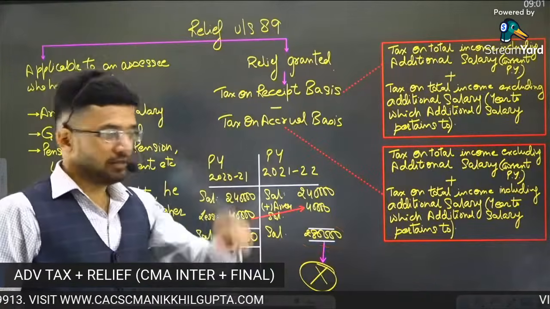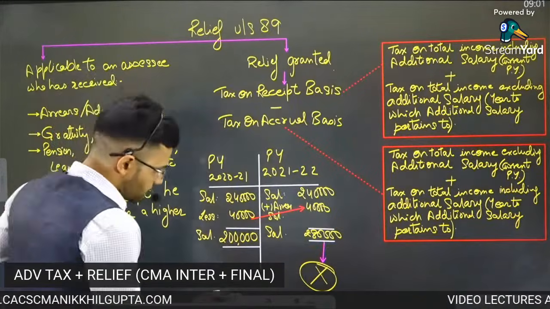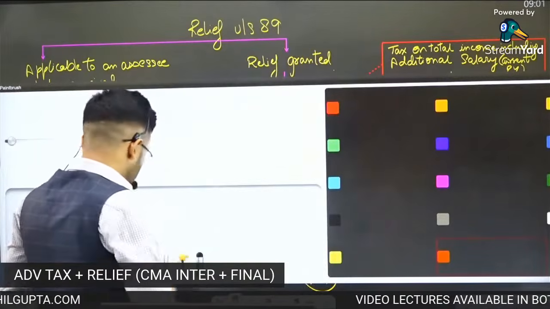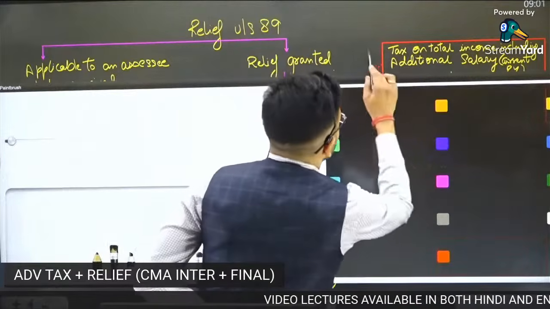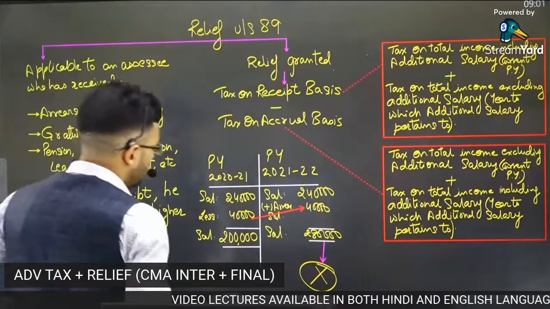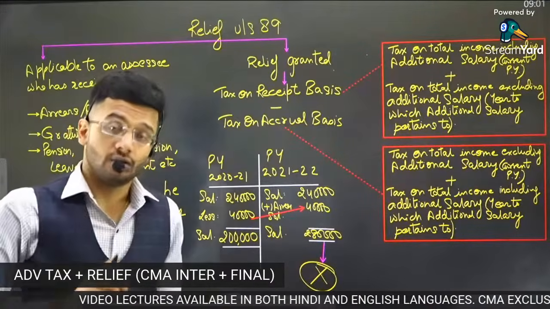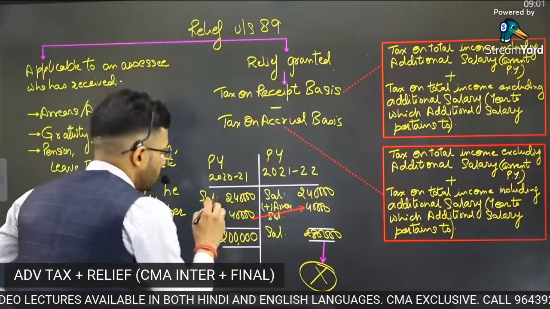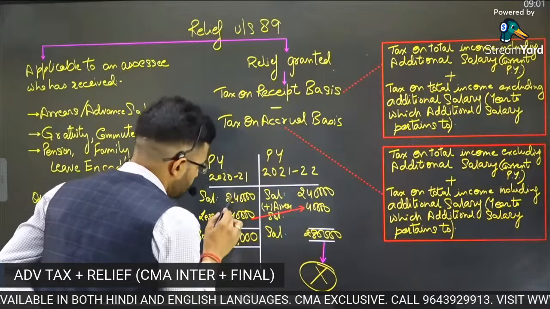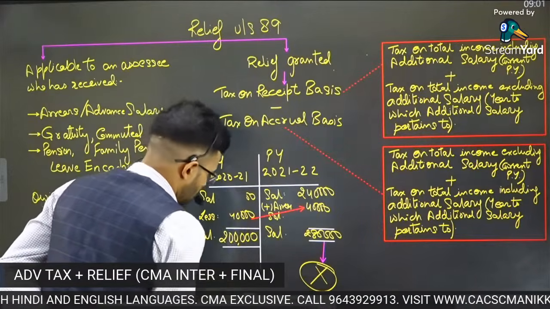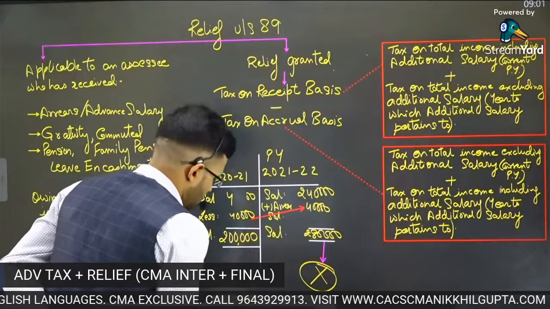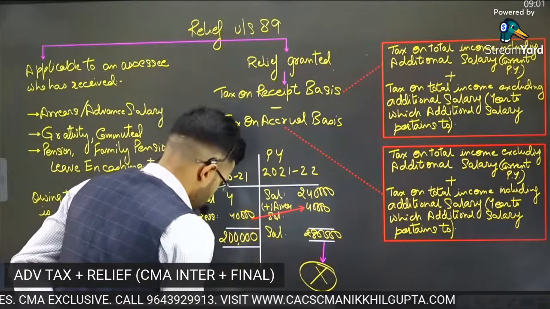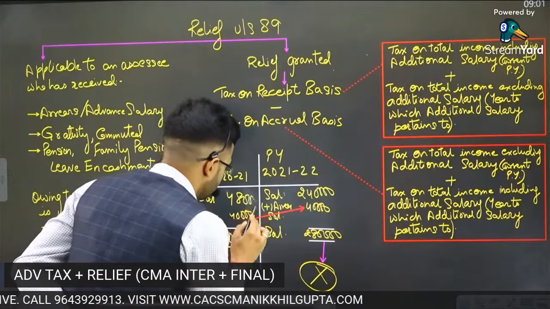Now, guys, there can be another situation. In this particular case, I have taken a case where the salary is below the exemption limit, but there can be a case where the slab rate is changing. For example, someone's salary is 4,40,000.